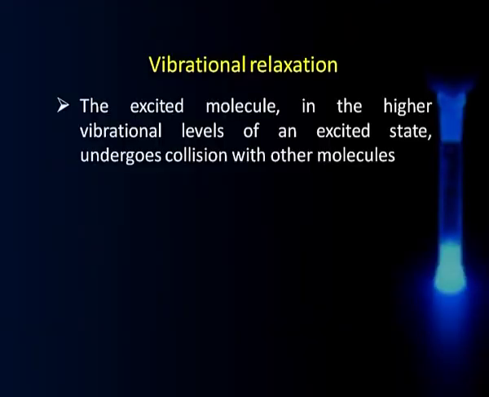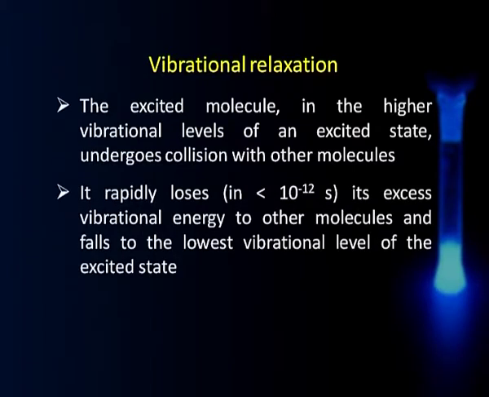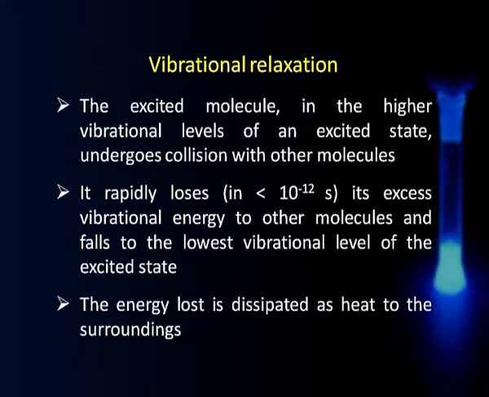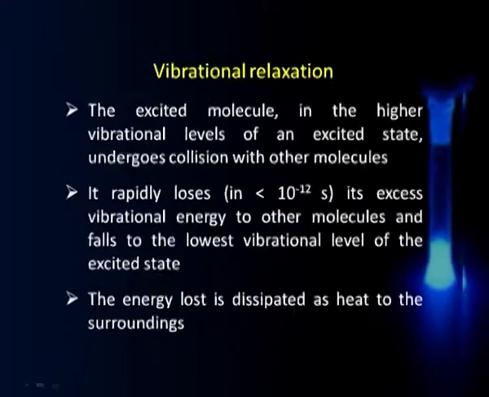This molecule can undergo collisions with other molecules. In the process it loses energy, and it loses energy very fast, in less than 10⁻¹² seconds. This energy is lost to other molecules, and the molecule starts coming down to lower vibration energy levels. This energy which is lost to other molecules goes as heat to the surroundings. That is what vibrational relaxation means.